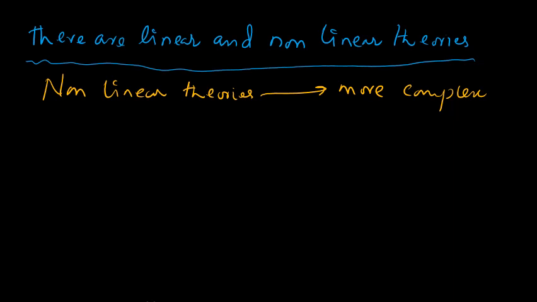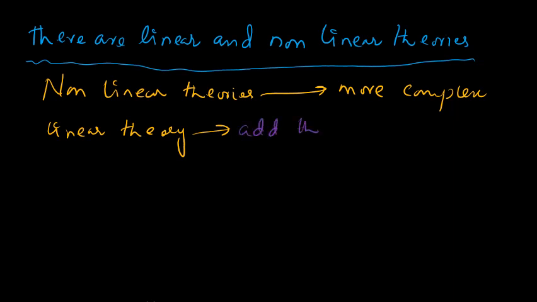Linear theories are simple, and so we can easily explain them. The most remarkable thing about a linear theory is that we can add two solutions to find a third solution.